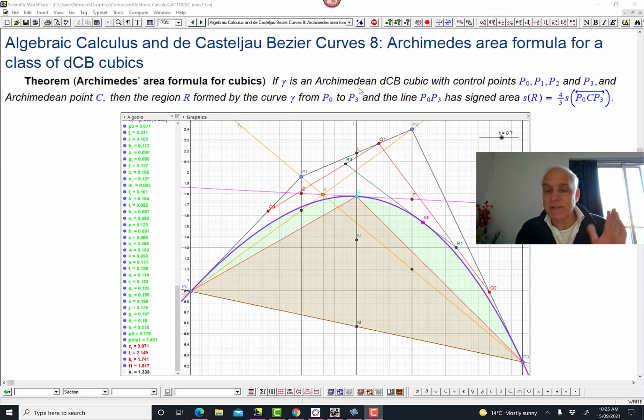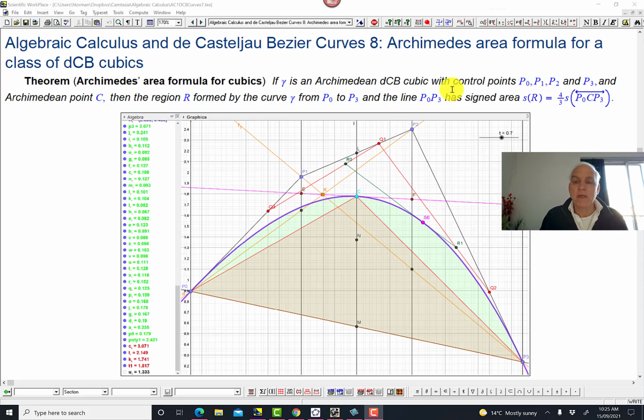If gamma is one of these Archimedean DCB cubics, which I'll tell you what those are shortly, with control points P0, P1, P2, and P3. So there's P0, there's P1, there's P2, and there's P3. And Archimedean point C, okay? So this is some special point on this DCB cubic.